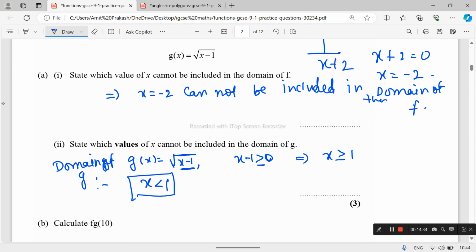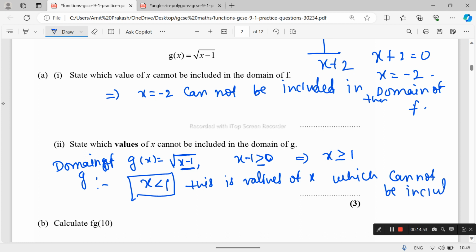So these are the values of x which cannot be included in the domain of g.